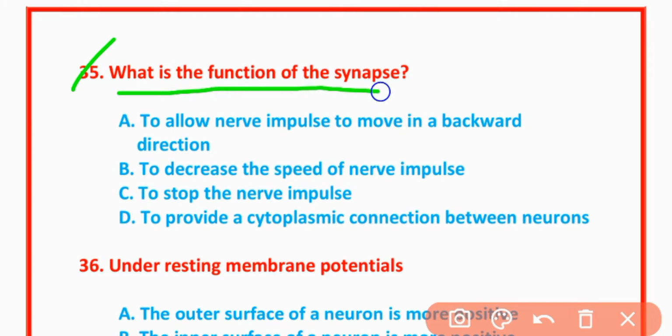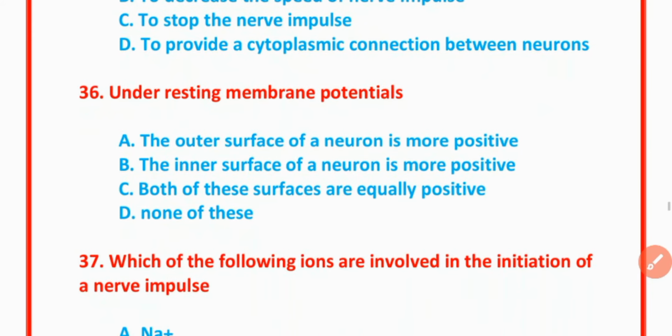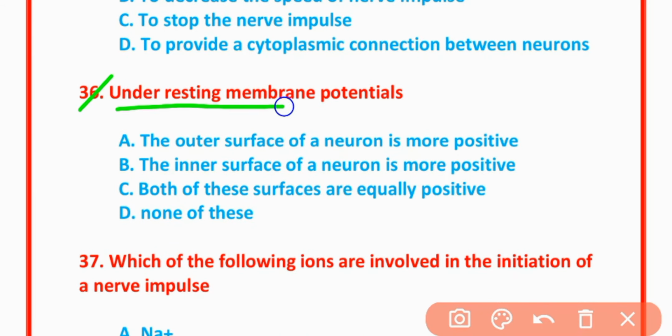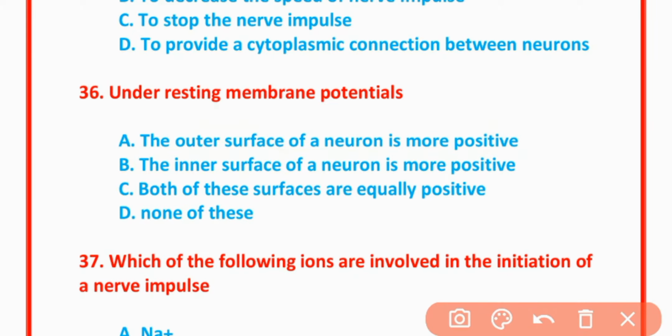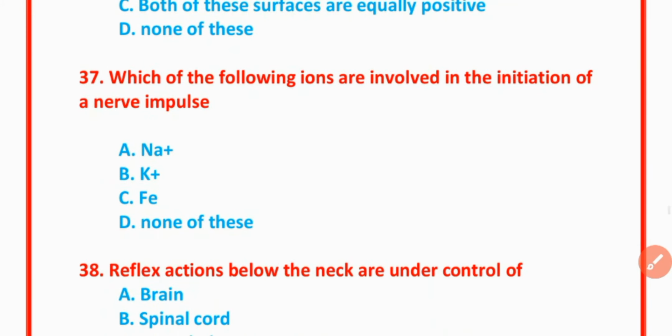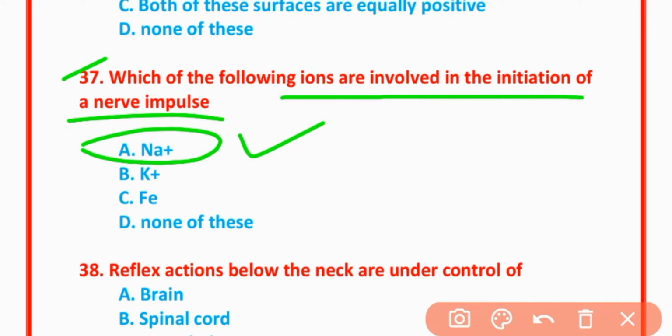35. What is the function of synapse? To decrease the speed of nerve impulse. Option B is correct. MCQs number 36. Under resting membrane potential, outer surface of neuron is more positive. Option A is correct. MCQs number 37. Which of the following ions are involved in initiation of nerve impulse? Sodium ion. Option A is correct.